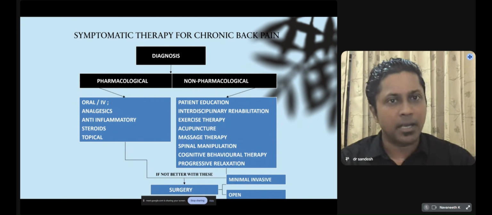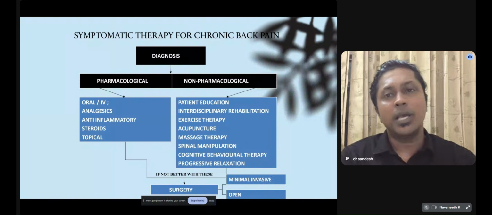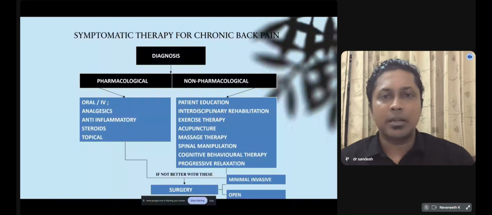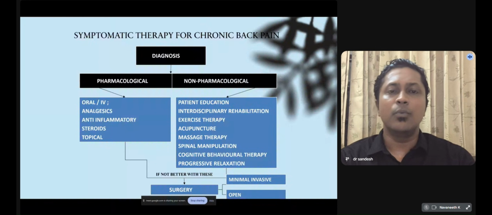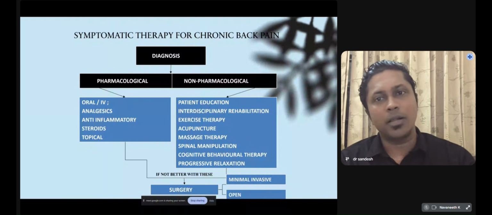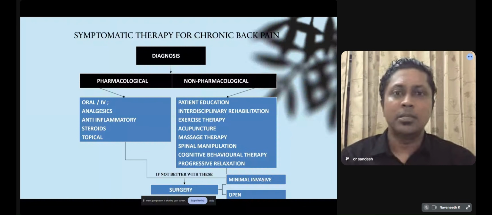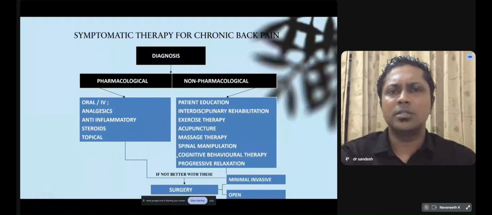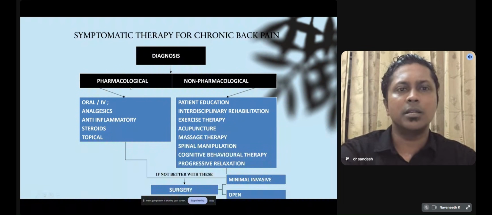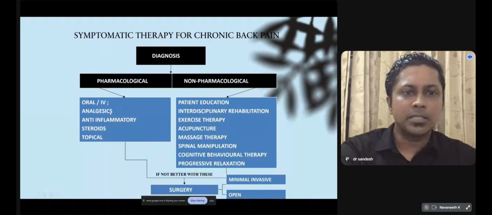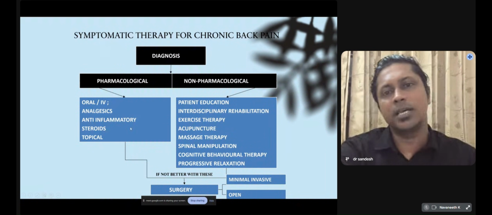Okay. So once we have back pain which is not being relieved, we have to diagnose it. We can take either an X-ray or MRI to confirm what is the condition which is causing the back pain. Okay. So depending upon the cause, the treatment can be either pharmacological, which includes analgesics, anti-inflammatory, steroids, etc.